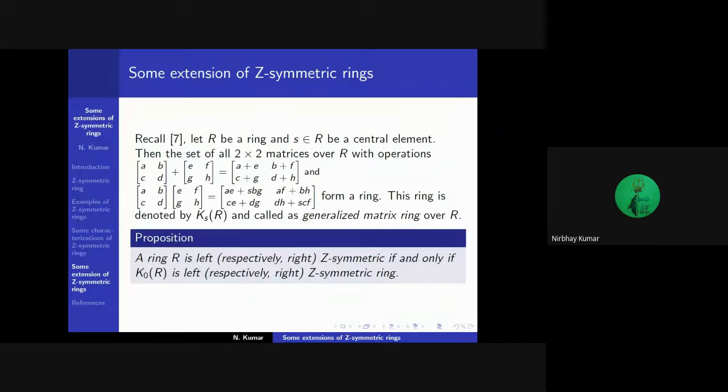Next, let R be a ring and s belonging to R be a central element. Central element means an element which commutes with every element of the ring. Then the set of all 2 cross 2 matrices over the ring R with the usual addition and with special multiplication given by this forms a ring. This ring is denoted by K_s(R) and called the generalized matrix ring over R. Now we give a characterization of the ring R in terms of K_0(R). We prove that a ring R is left Z-symmetric if and only if K_0(R) is left Z-symmetric.